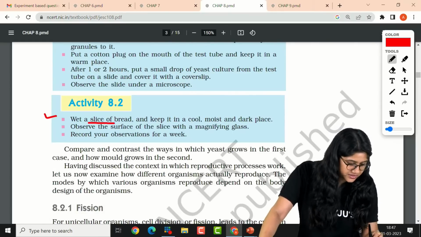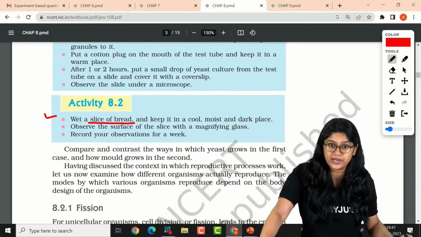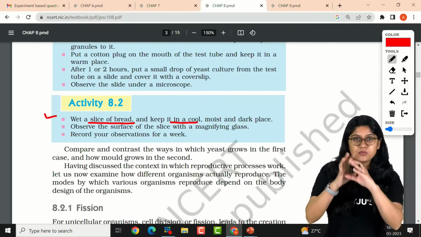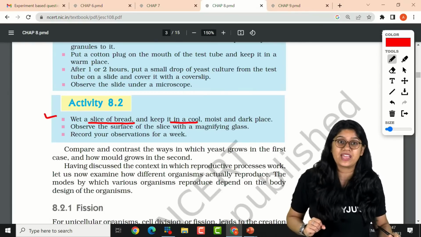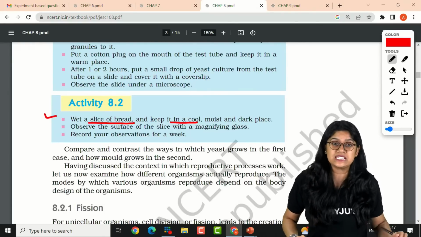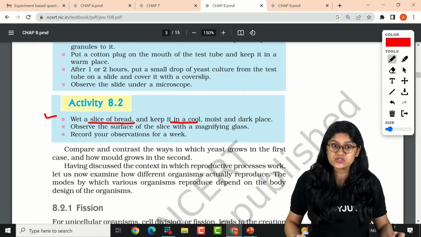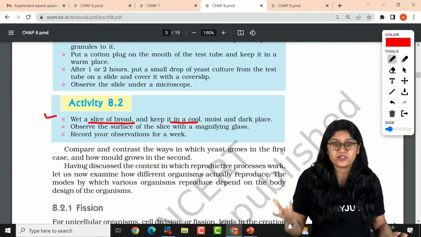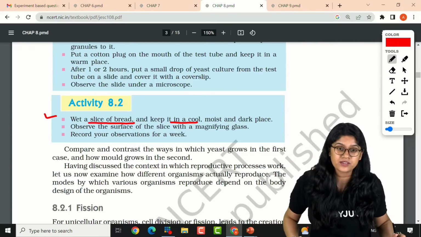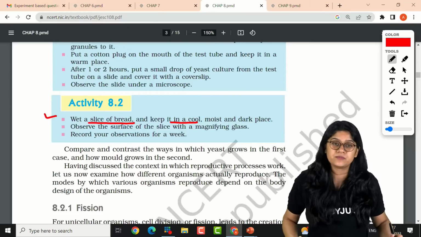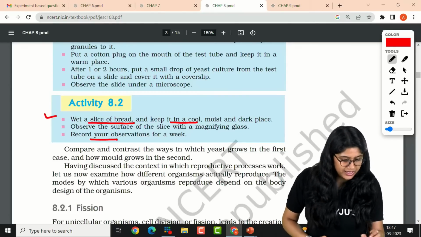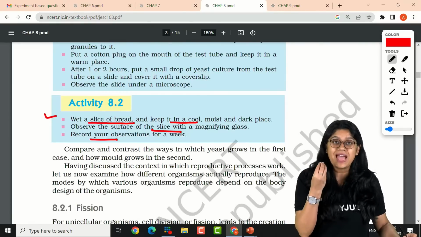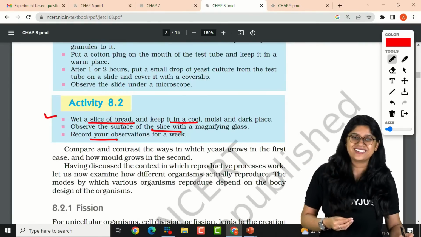They're asking us to take a slice of bread and keep it in a moist condition for some time, and then we will be able to see the growth of fungus. Which fungus? Of course, we have mold, or in the scientific name, Rhizopus. Very good. This is what the activity is all about.